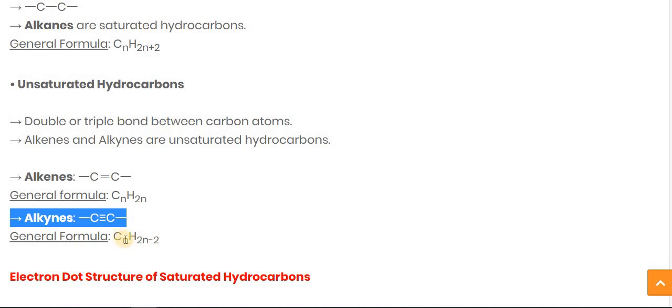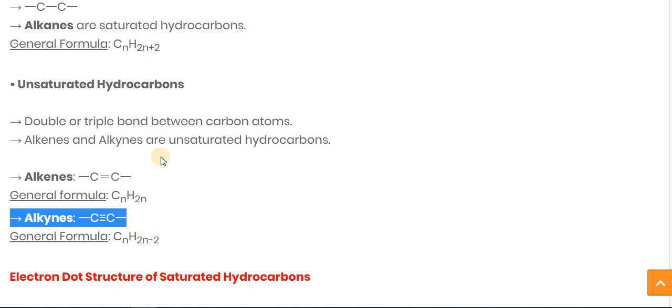Suppose here n is equal to 2, then C2H(4-2), meaning C2H2. It is the formula of alkynes, meaning YNES, where between the two carbon atoms there is a triple bond. It is called alkyne, and it also comes under unsaturated hydrocarbons.